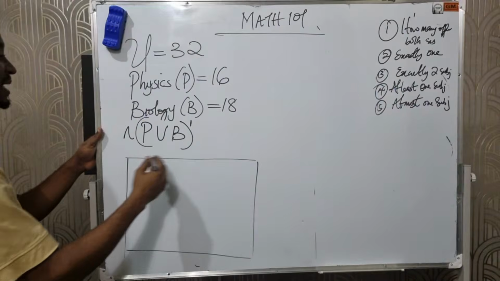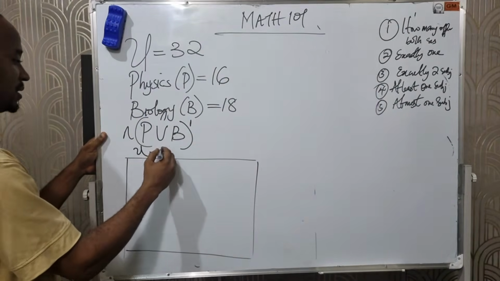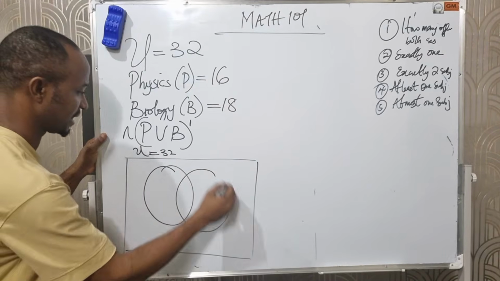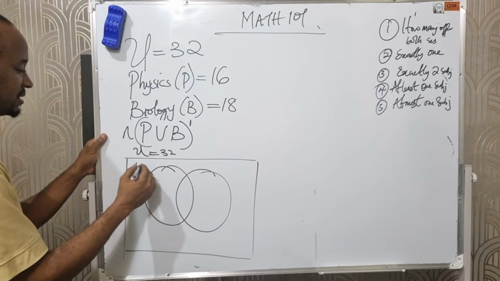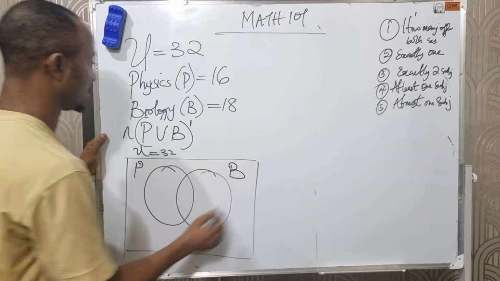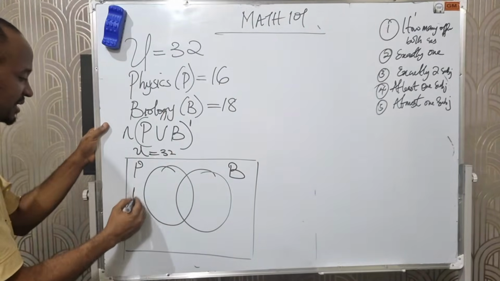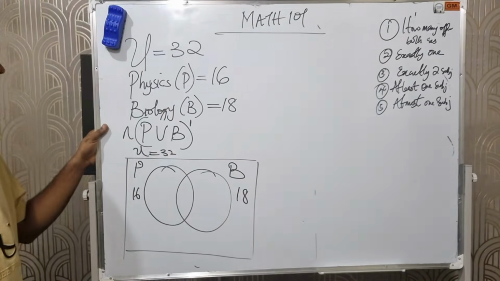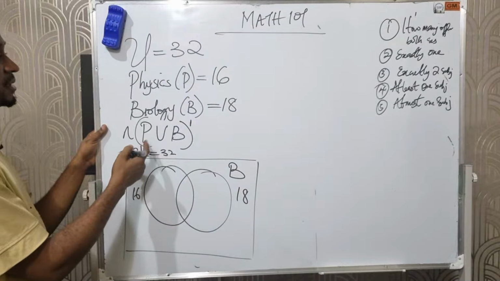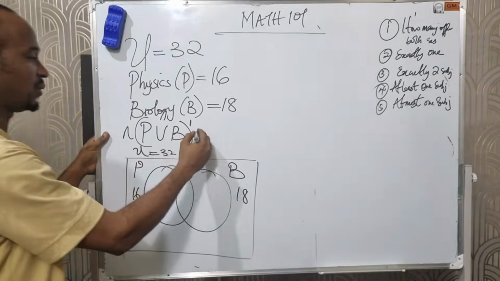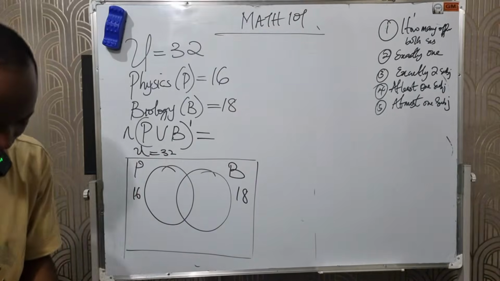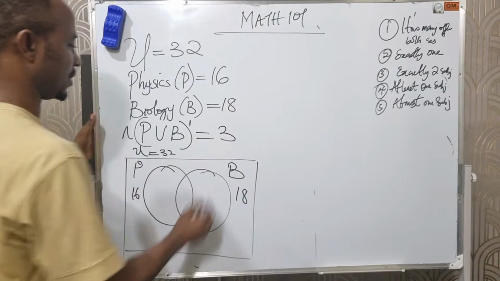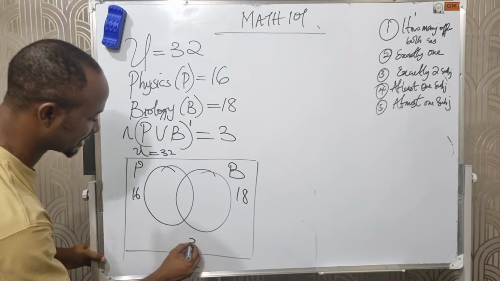So we are told that our general set is 32. We have two subsets here, physics and biology. For physics, we have 16. Biology, we have 18. Those that offer neither physics nor biology, there are three that offer none. So they are somewhere outside.